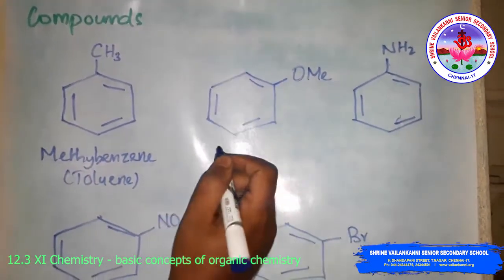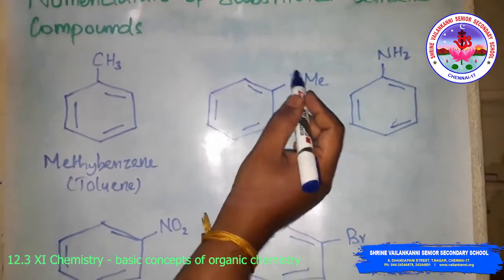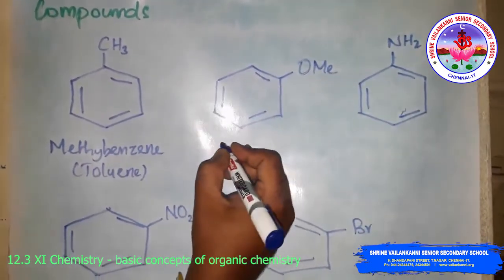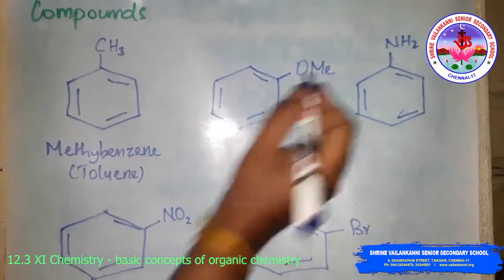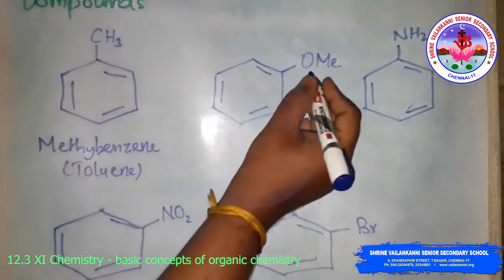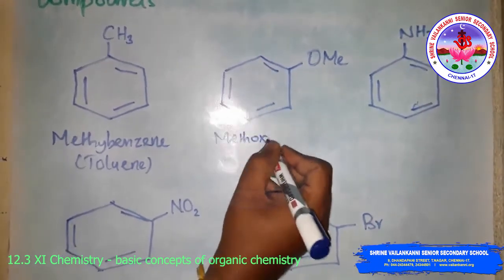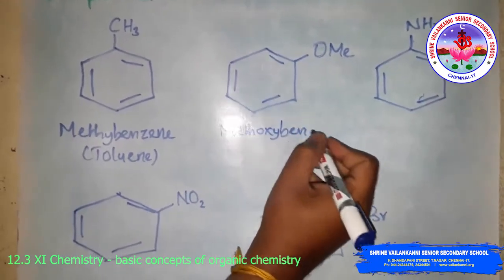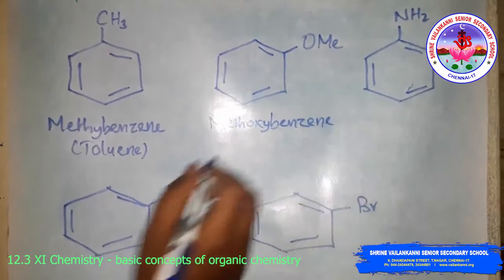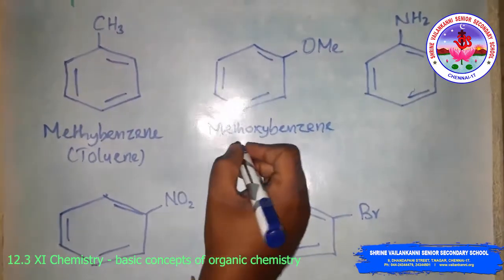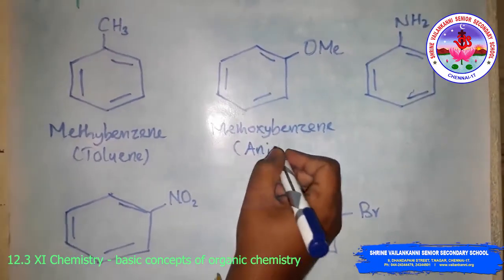Then look at this. This is a methoxy group, where Me indicates methyl, so methoxybenzene. In the common system we call it anisole.